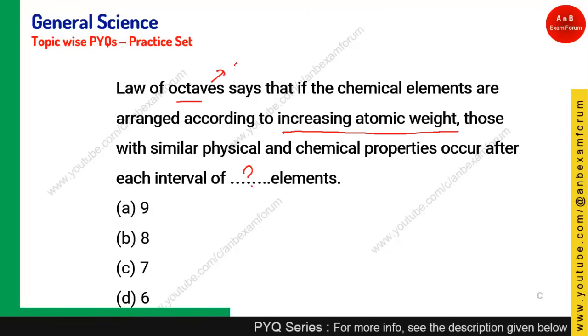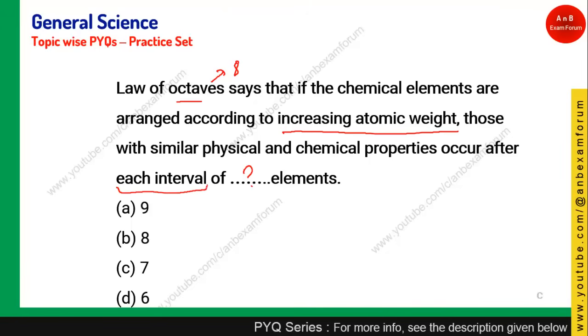So most of the people will go with option B. But if you read the statement carefully, he has used the term interval. What does the interval say? So before proceeding, let's see what exactly the law of octaves is. First, you should remember it was given by John Newland.